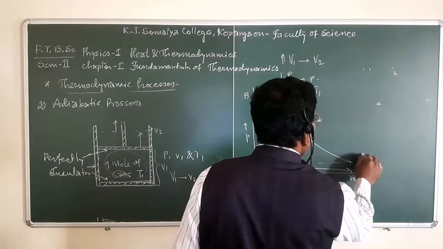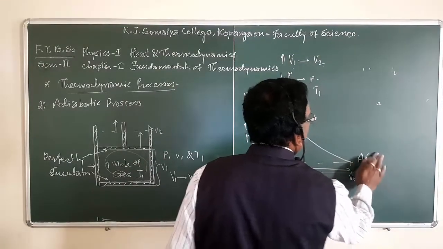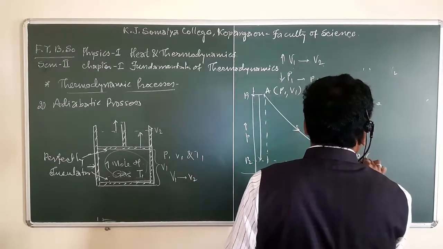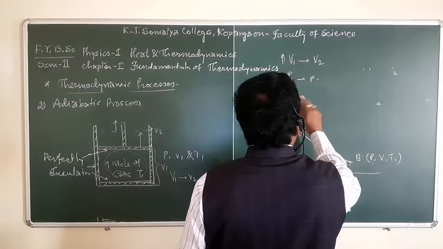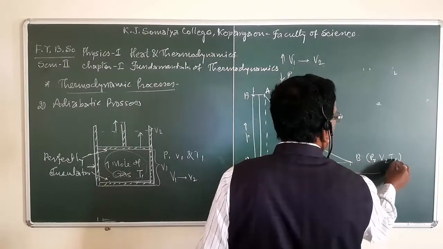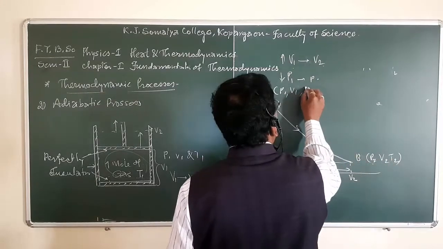At point A, pressure is P1, volume is V1 and temperature is T1. And at point B, the values are P2, V2 and T2.